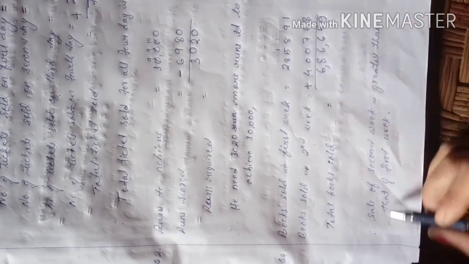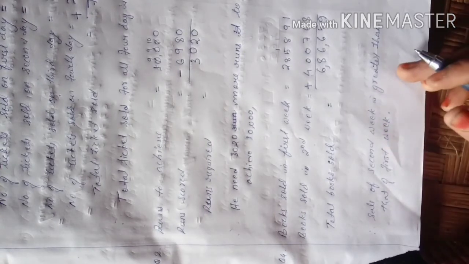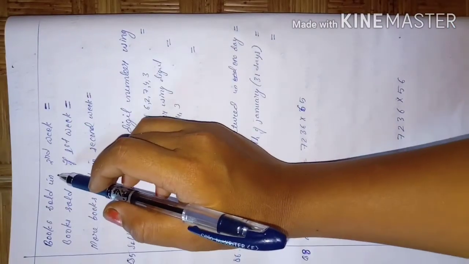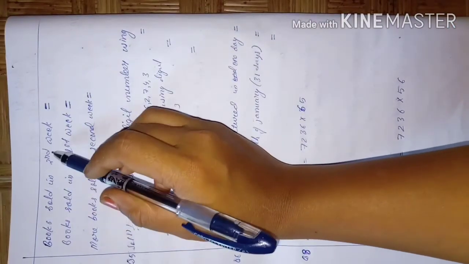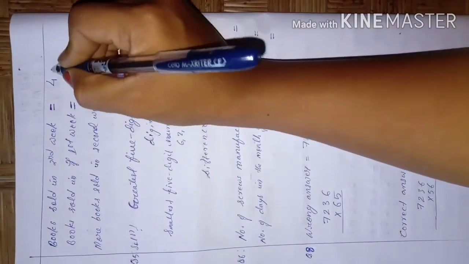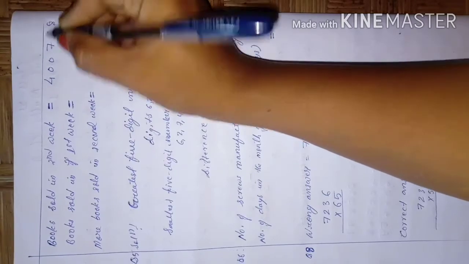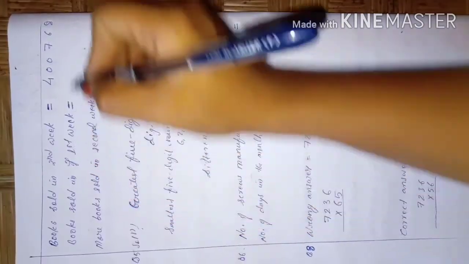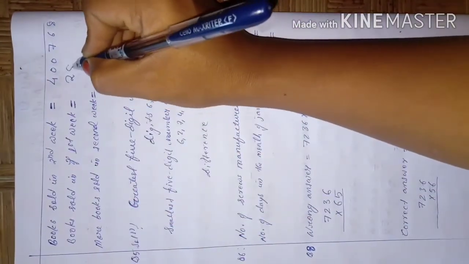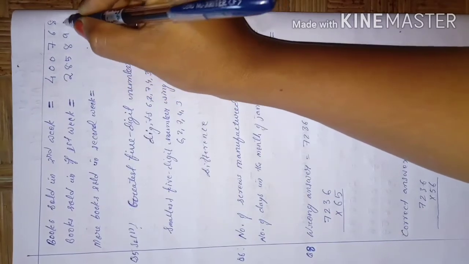So we can say the second week is greater, but by how much? For that you have to do subtraction. Books sold in second week, because second week is greater, you will write the second week first, 4,00,768, and books sold in the first week is 285891.